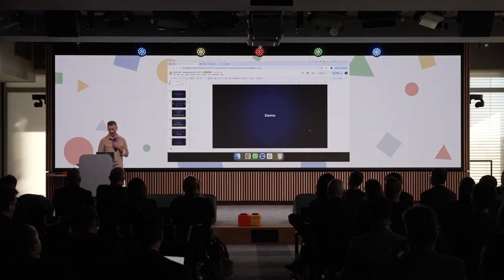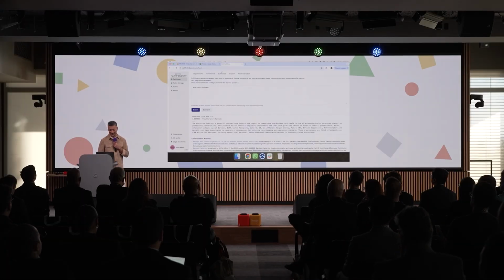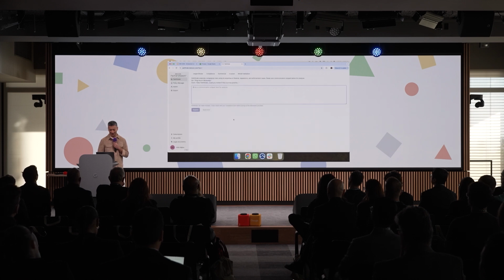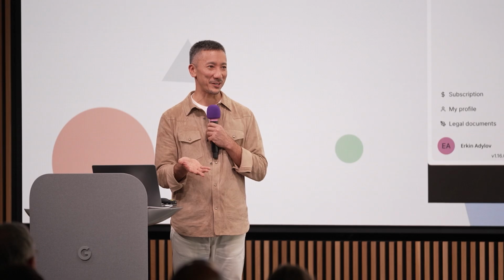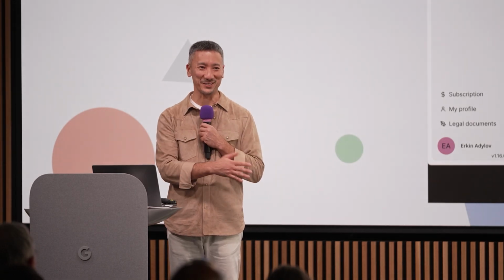So now I actually want to show you a demo of what that looks like, okay? So I'm just gonna log in to this platform. This is actually available to all of you. For those of you who are saying, where's the spreadsheet? We decided to get rid of the spreadsheet. So now you actually have a user interface.